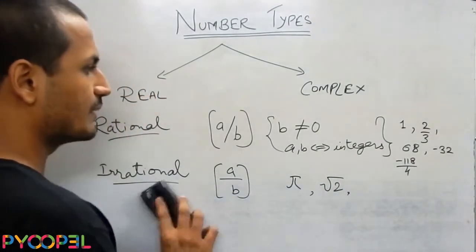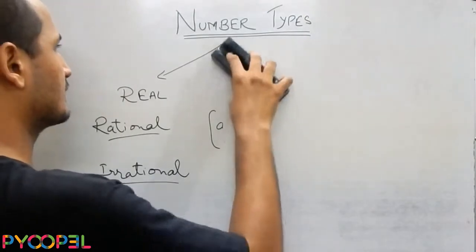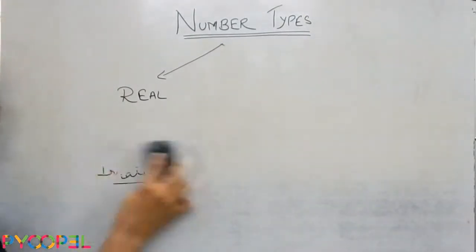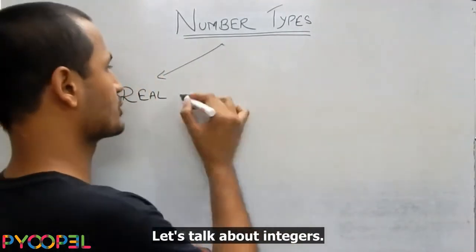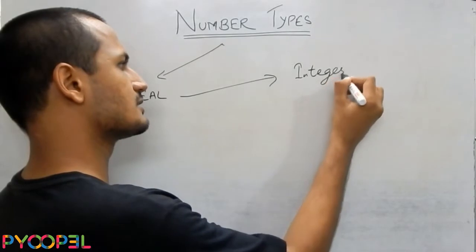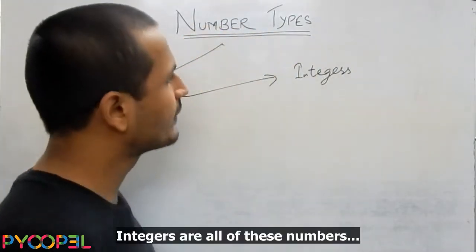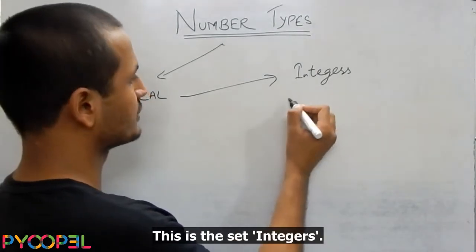There are other number types. Like, let's talk about integers. Integers are all of these numbers.